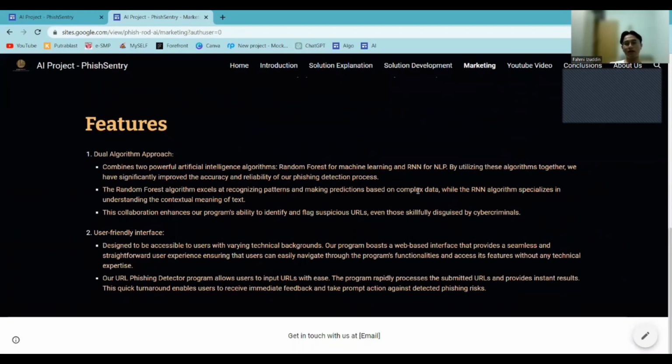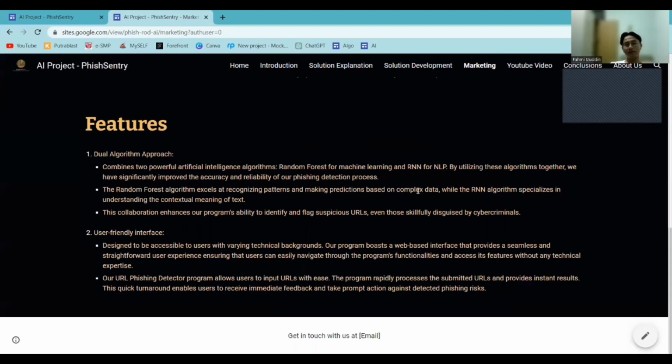These are our features to attract our customers. Firstly is the dual algorithm approach. This approach combines two powerful artificial intelligence algorithms: random forest for machine learning and RNN for NLP. By utilizing these algorithms together, we have significantly improved the accuracy and reliability of our phishing detection process.